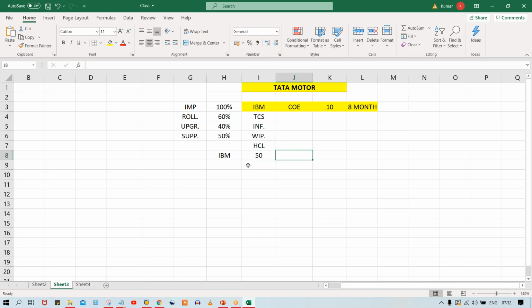So now what is happening? You are part of this project, 50 people are there. Tata Motors is taking services from IBM, right? Might be there is a contract of 4 years. After 4 years, what is happening, guys? Tata Motors is saying no, I don't want to go for this contract renewal with IBM. Now I'm going to have a contract with Infosys.